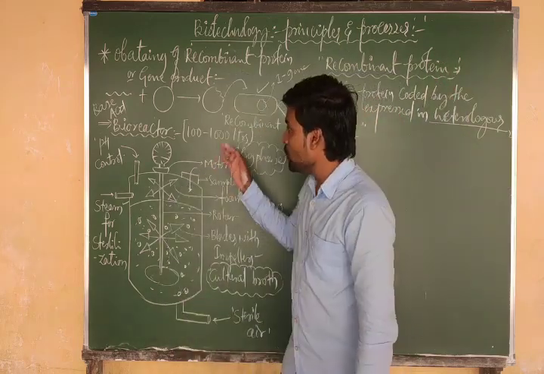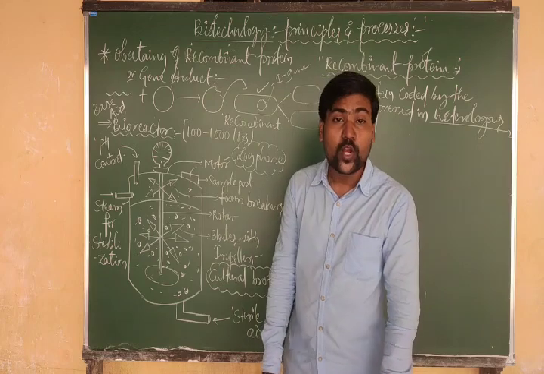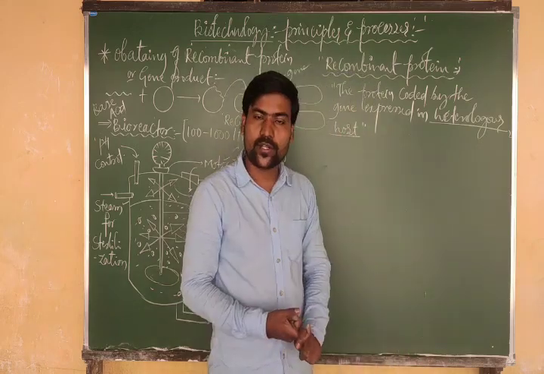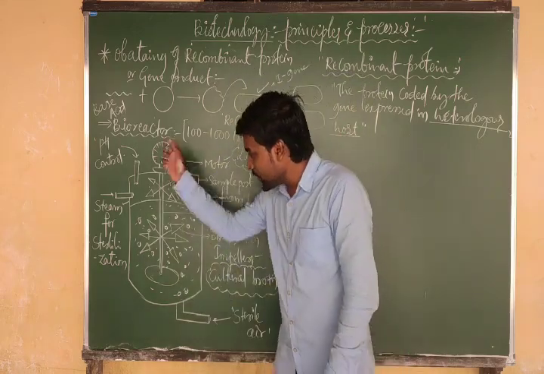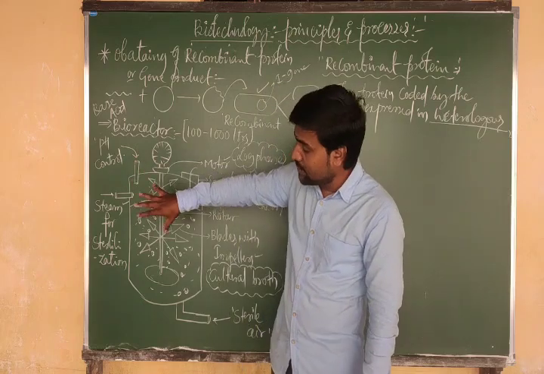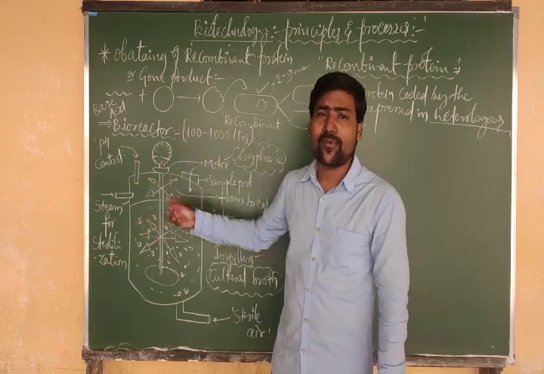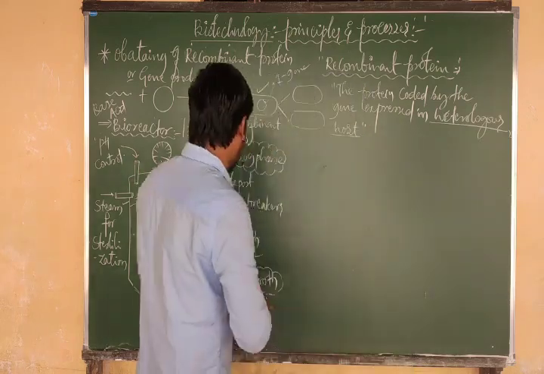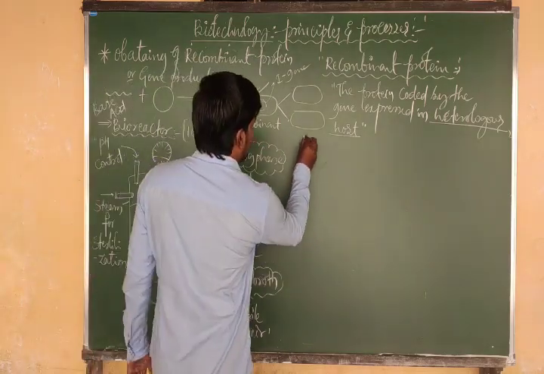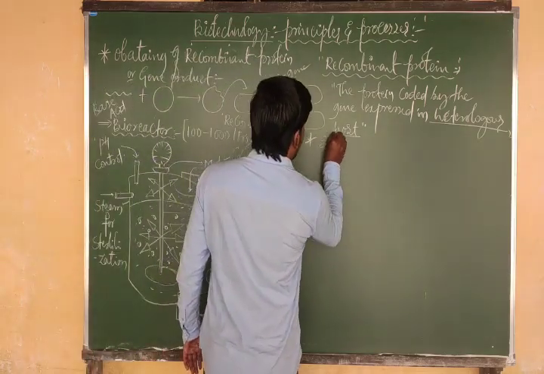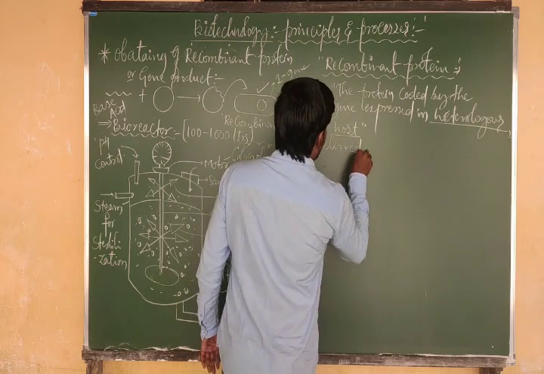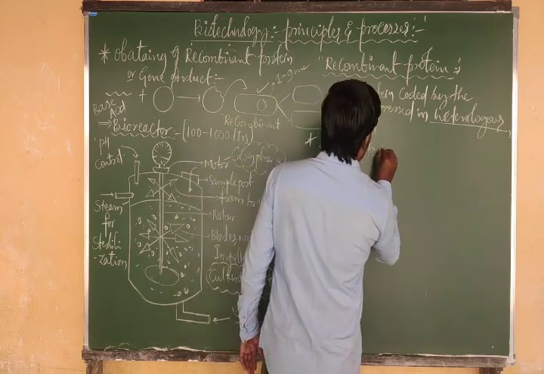So by using the bioreactors, we got the recombinant protein. By using what? Bioreactor. And this kind of bioreactor we will call a stirred tank bioreactor. So this biotank's name is stirred tank bioreactor.